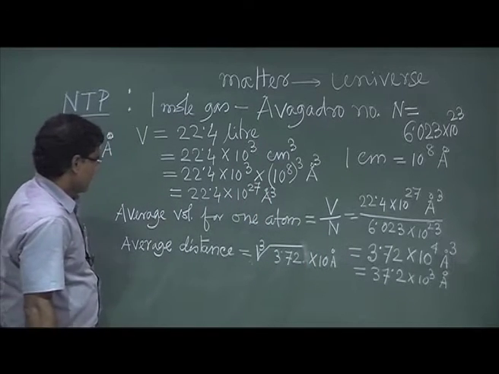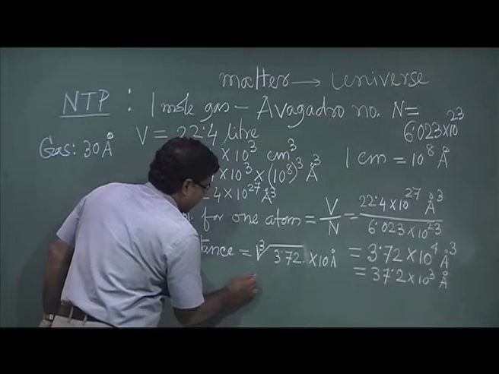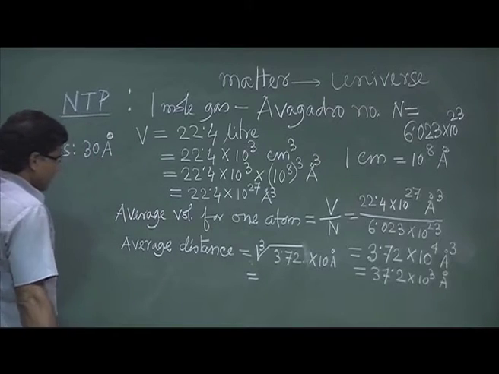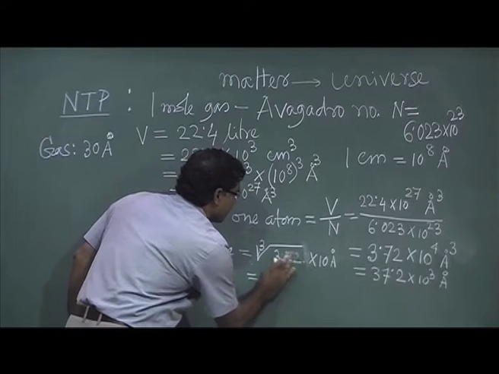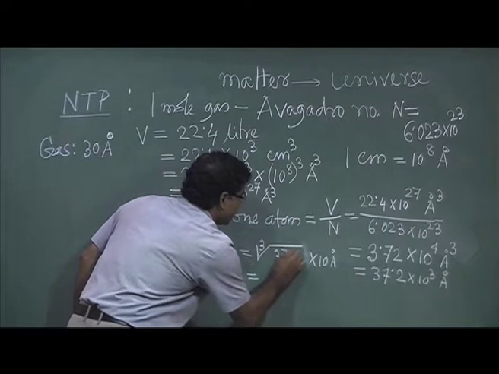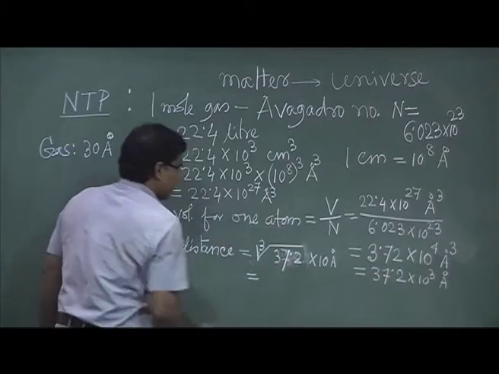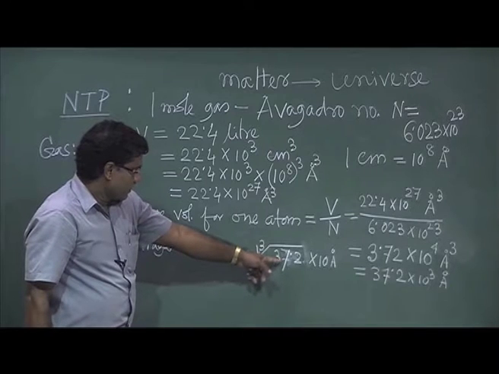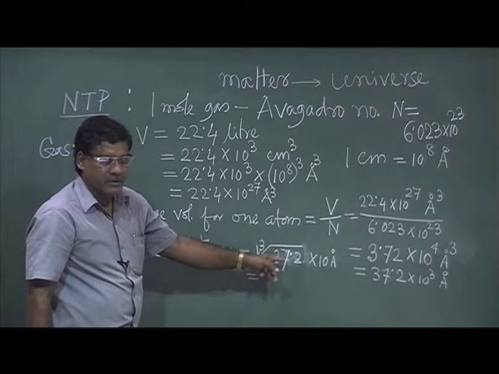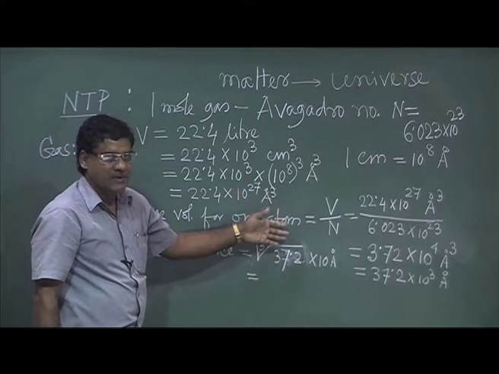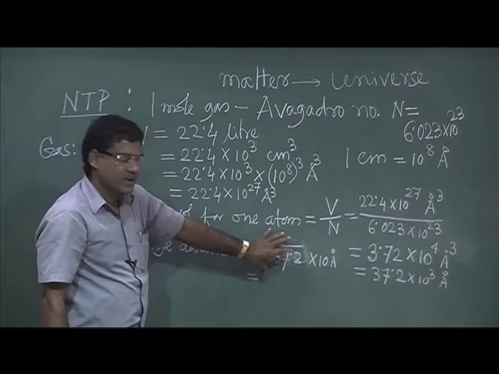Okay. So the cube root of this one, sorry, this is 37.2 because you have to multiply with 10. So this will be between 3 and 4, because 3 into 3 into 3 is 27, 4 into 4 into 4 is 64. So it will be in between.